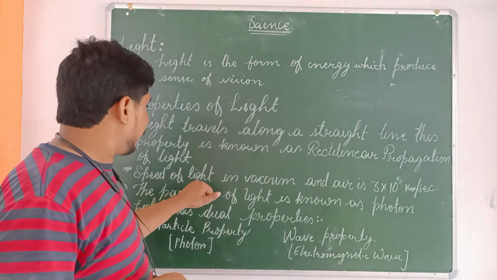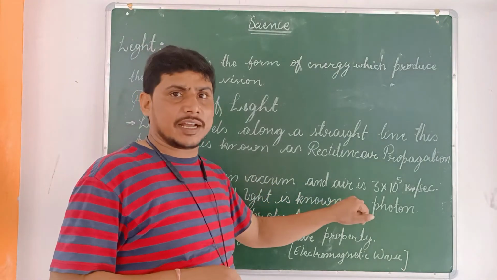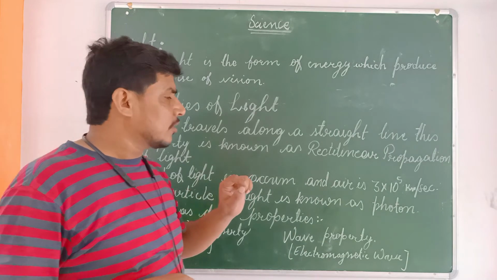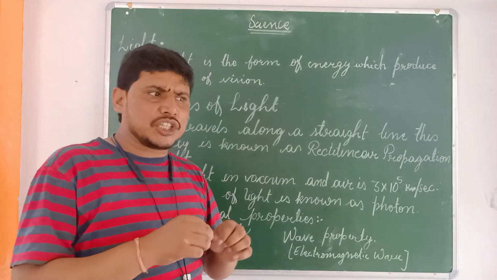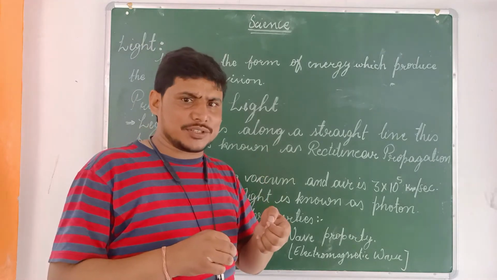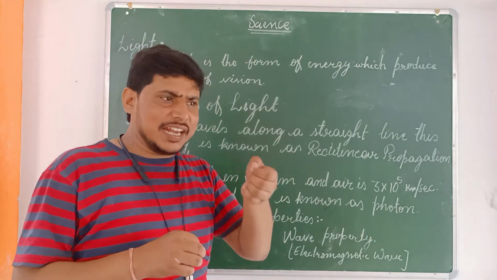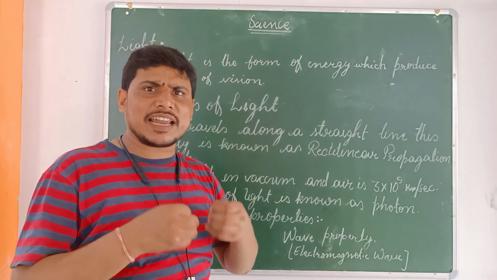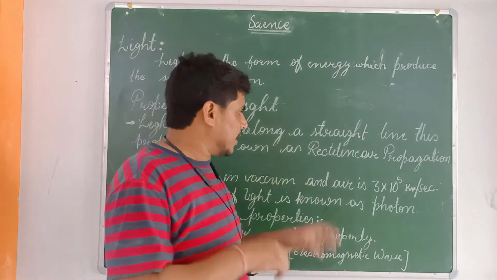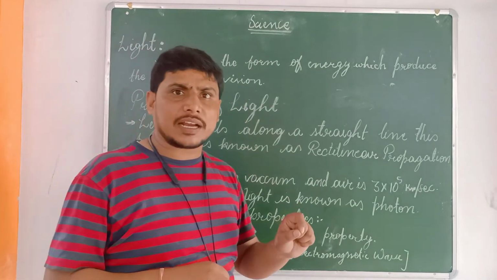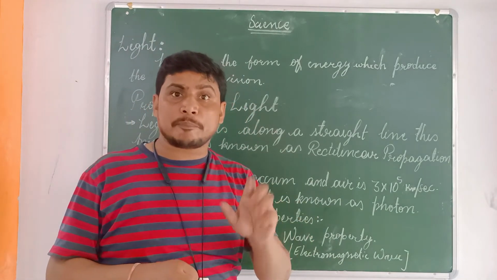The speed of light in vacuum and air. In air the speed of light is slightly varied, but the variation is taken as negligible, and so the speed of light is 3 lakh kilometer per second.